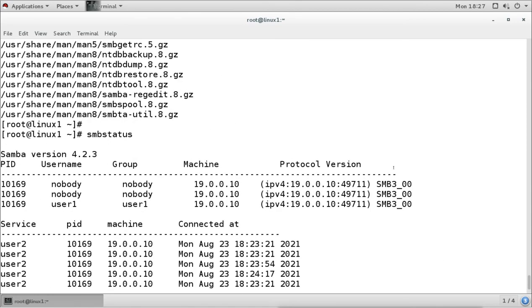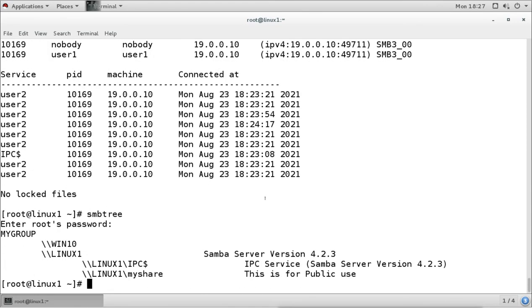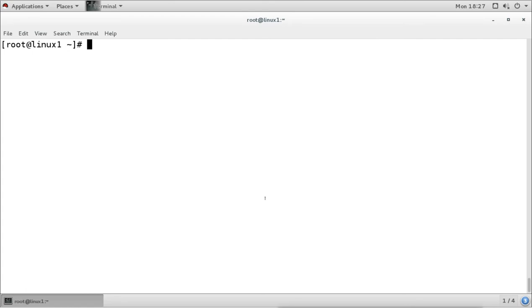Now if we want to access the Samba share, we have two options. We can access it directly, FTP style, or we can access it by mounting that share here under this Linux machine. Remember, on a Linux machine without a graphical interface, there is no option like going to Windows Run, giving two backslashes and pressing enter to get Windows Explorer. Here, if you want to access the share, we have to mount it in a local directory.